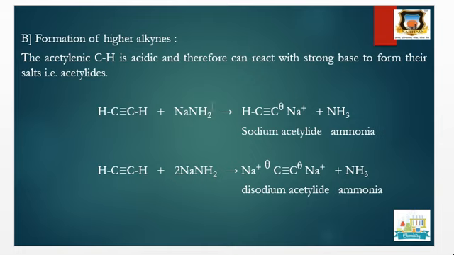When it is treated with sodamide, it easily loses this hydrogen as H plus, and there is formation of sodium acetylide. The acetylenic CH is acidic, and therefore it can react with strong bases to form sodium acetylide. If two equivalents of sodamide are used, then we get the disodium acetylide plus ammonia.